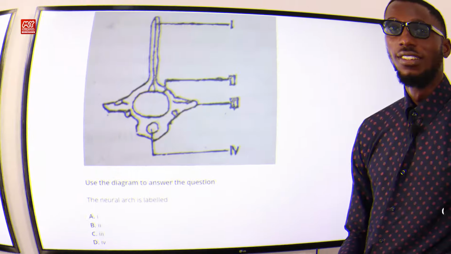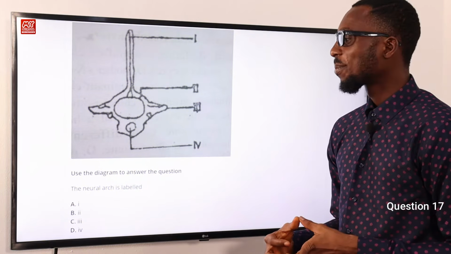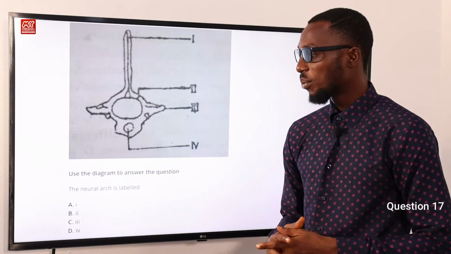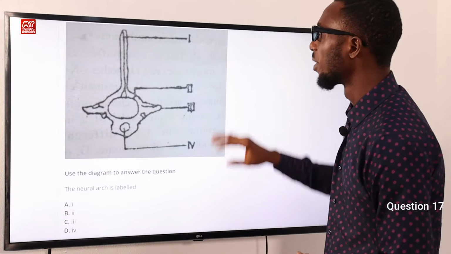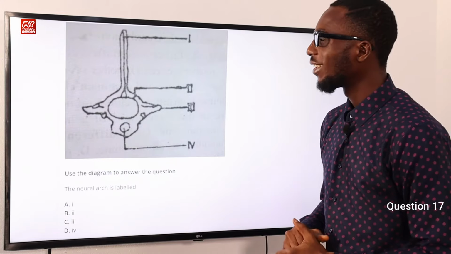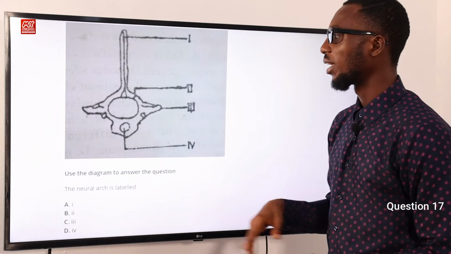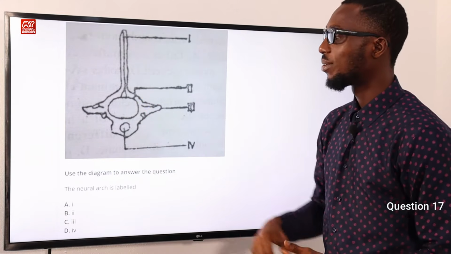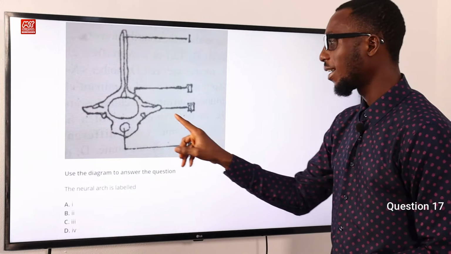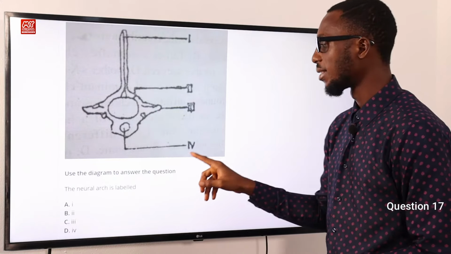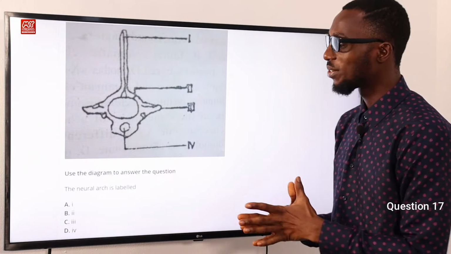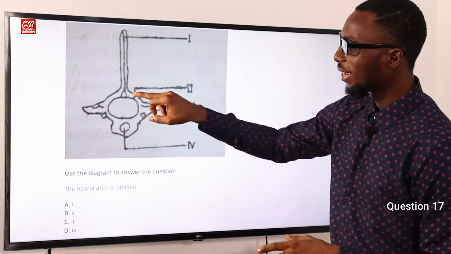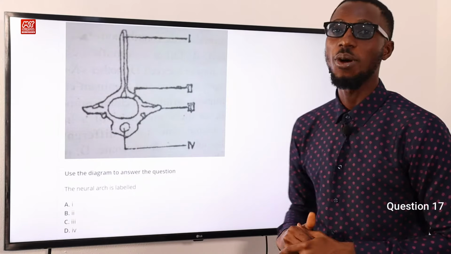Question 17. Use the diagram to answer the question. The neural arch is labeled what? So, I is the neural spine. II, this is the neural arch. III, this is the transverse process. IV, that is the centrum. So if we go back to the question, the neural arch is labeled II. So the correct option is option B.